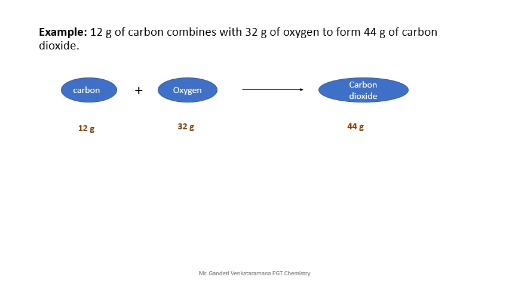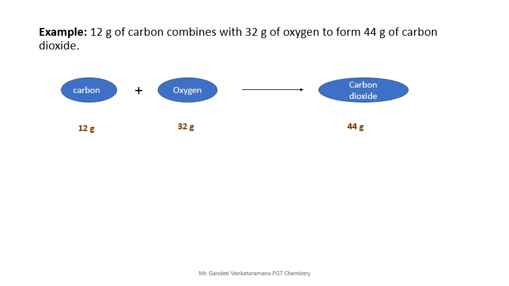First, look at the left hand side. What do we call the left hand side? Reactants. Whatever chemicals are present in the left hand side are known as reactants. So carbon and oxygen are reactants here. Carbon dioxide is a product here. Clear?